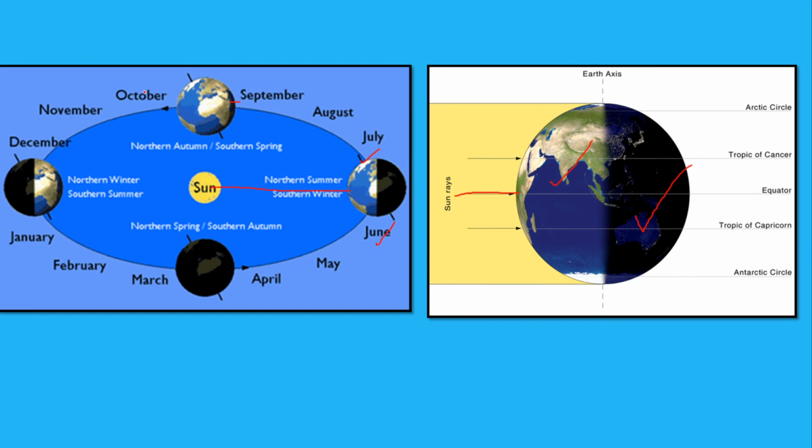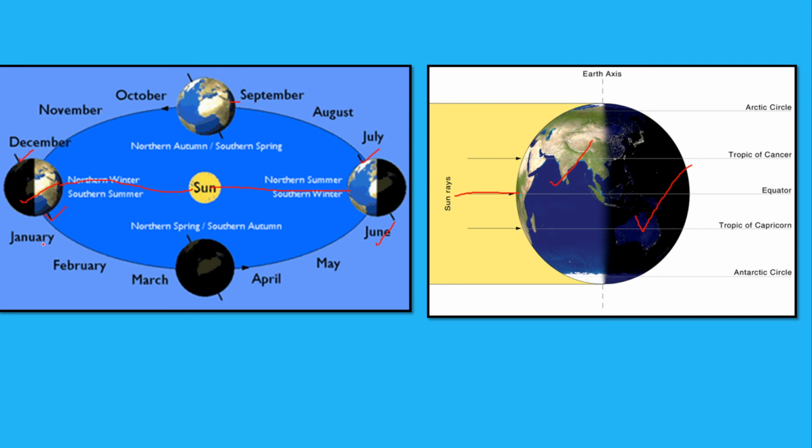After September, we have October, November, December, and now the sun's direct rays are falling on the Tropic of Capricorn. We can see over here the South Pole is now tilted towards the sun, while the North Pole is tilted away from the sun. So the northern hemisphere is having winter, while the southern hemisphere is having summer with longer days and shorter nights.